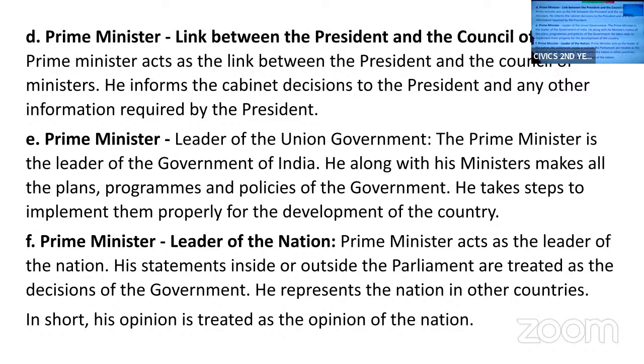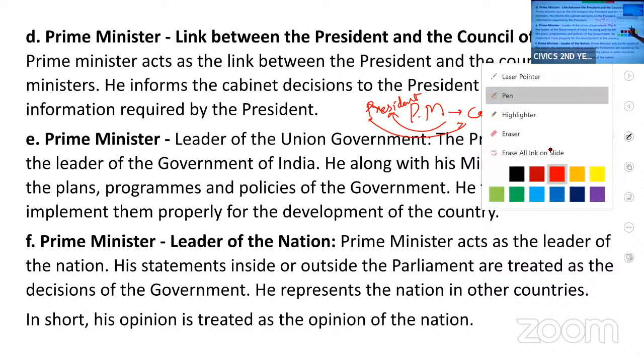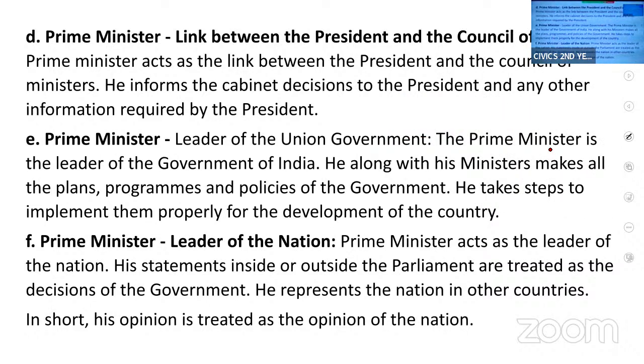So here he is the link between the president and the council of ministers. Whatever suggestions or information has to be conveyed to the council of ministers by the president, it is the prime minister who informs it.